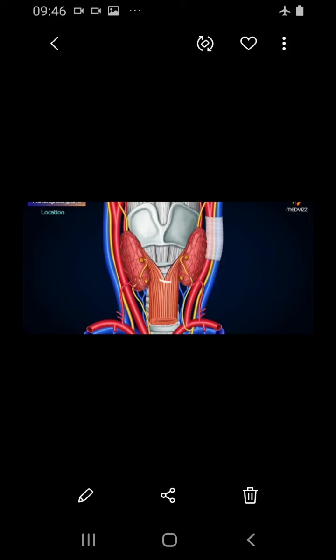Students, in the human organ system we are seeing the different organ systems. In the digestive system we have seen the mouth, tongue, teeth, everything. Now let's see about the pharynx. The pharynx is a membrane-lined cavity behind the nose and the mouth, connected to the esophagus. It serves as a path for the movement of food from the mouth to the esophagus.